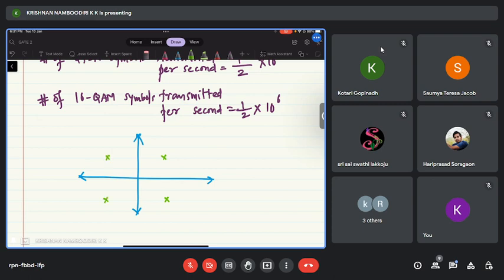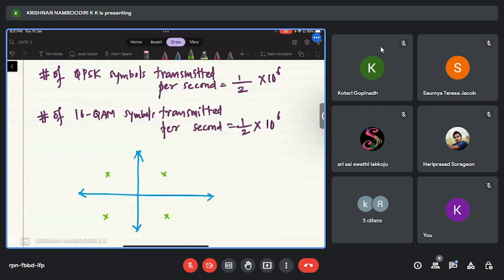So there will be how many symbols in a QPSK constellation? There will be four symbols, correct? QPSK means quadrature phase shift keying. So one QPSK symbol carries how many bits of information then?